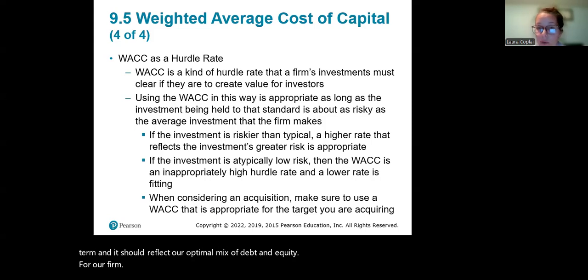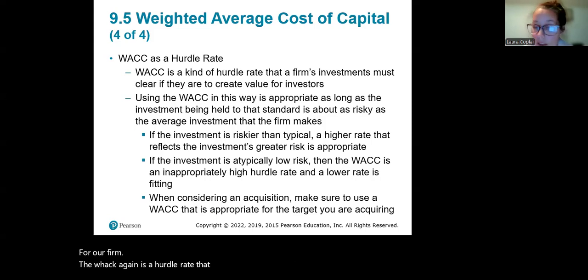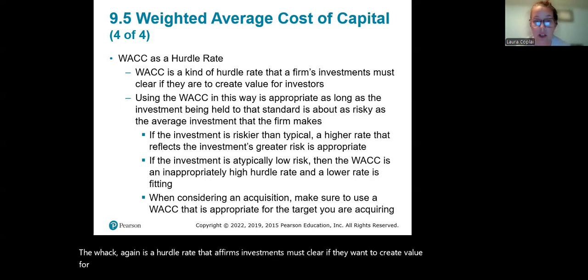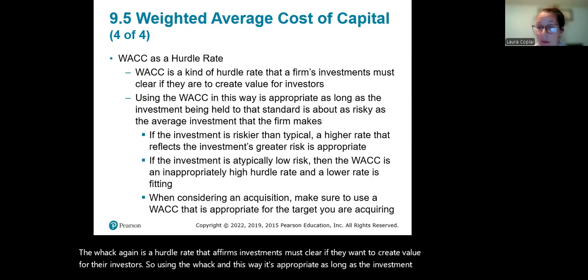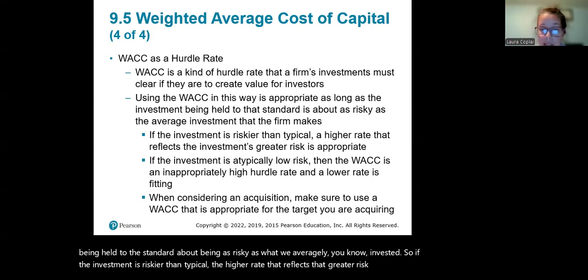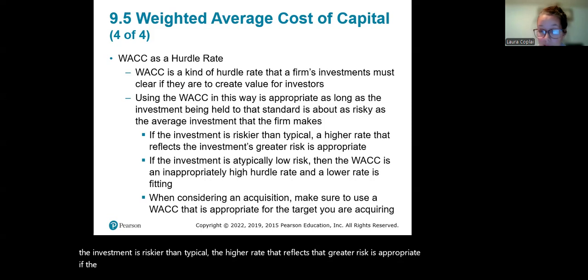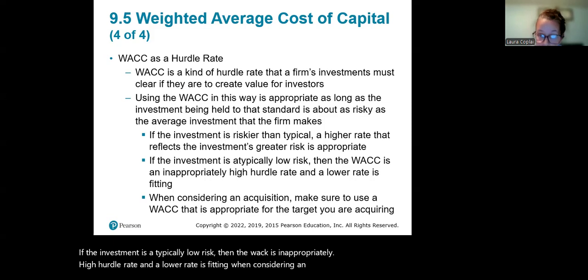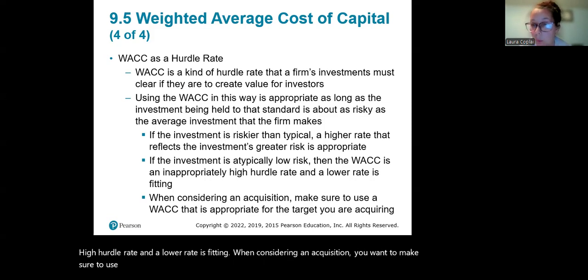The WACC, again, is a hurdle rate that a firm's investments must clear if they want to create value for their investors. Using the WACC in this way is appropriate as long as the investment is being held to the standard of being as risky as what we on average invest in. If the investment is riskier than typical, the higher rate that reflects that greater risk is appropriate. If the investment is atypically low risk, then the WACC is an inappropriately high hurdle rate and a lower rate is fitting. When considering an acquisition, you want to make sure to use a WACC that is appropriate for the target that's being acquired.